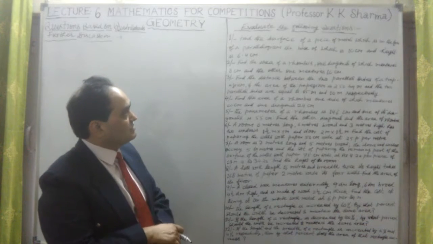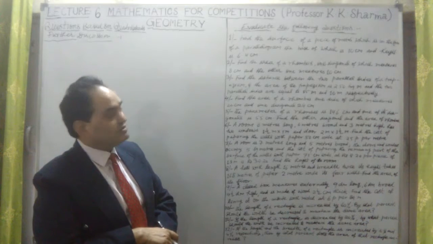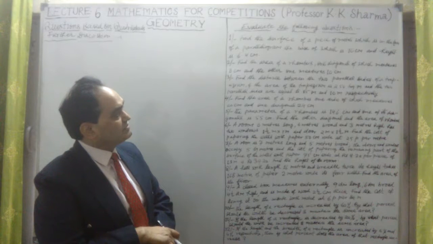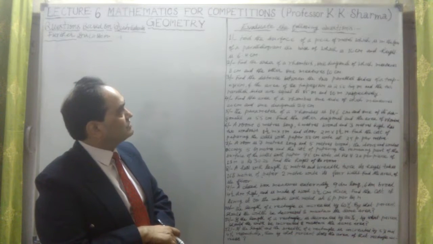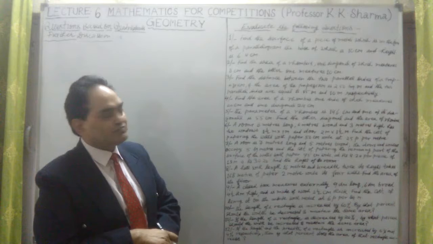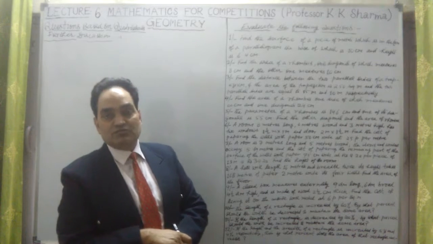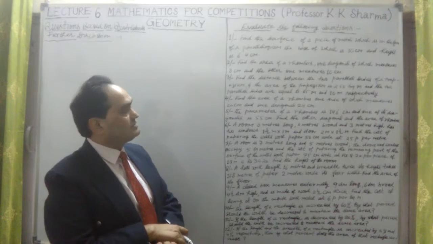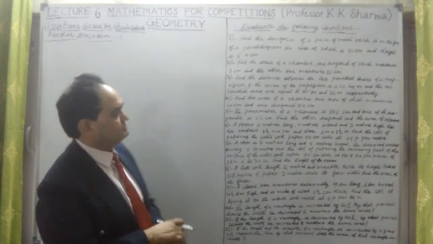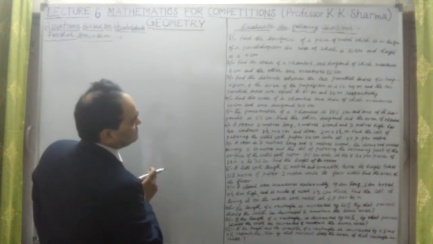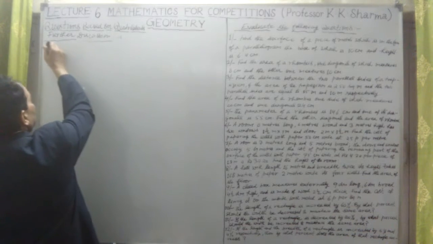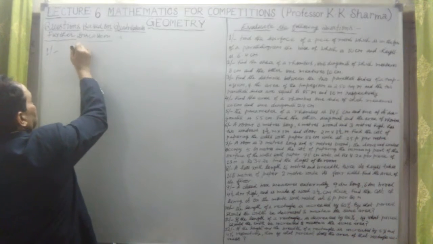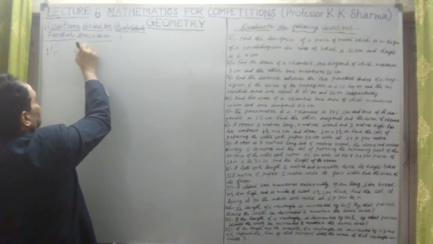First question says, find the surface area of a piece of metal which is in the form of a parallelogram. The surface area means we have to find out the area of this surface, the base of which is 10 centimeter and the height is 6.4 centimeter. What is the area? Question number 1. What is given to us?